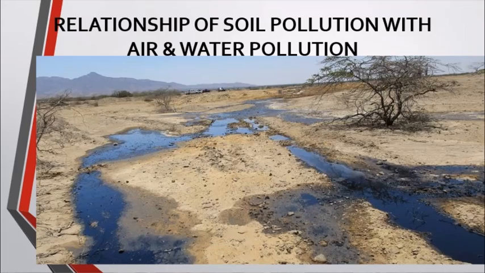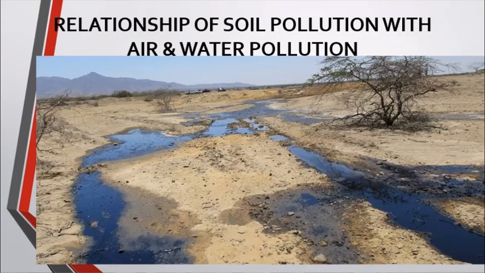Now, as we are using the insecticides and pesticides in more amount, when it rains, all of this is drained and it goes into the water body. So indirectly, what is happening now? Water pollution. So from one type of pollution, that is soil pollution, air pollution is also caused, and water pollution is also caused from one source only.